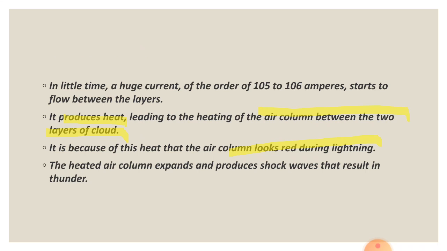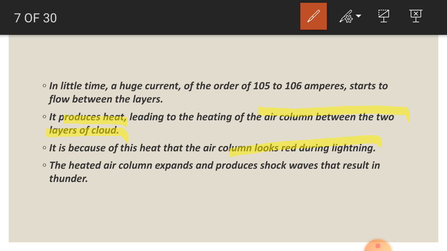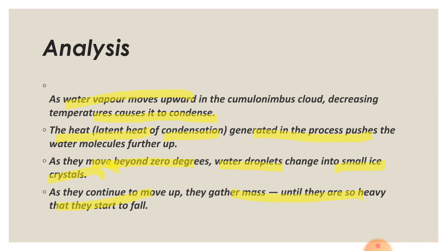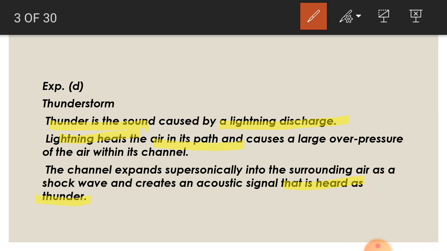So this is our question. Now we will move to the more academic answer. Thunder is the sound caused by the lightning discharge. We are able to understand how the discharge takes place because of the huge electric potential difference. Lightning heats the air in its path. This is the electricity which is flowing; it heats the path of the air, and the air in its channel will expand.